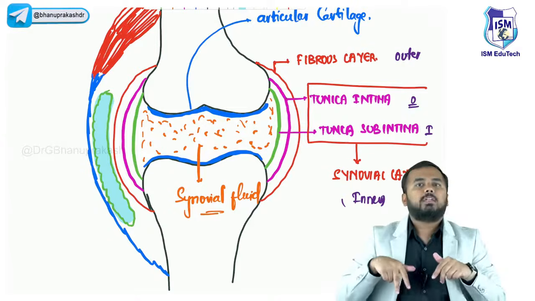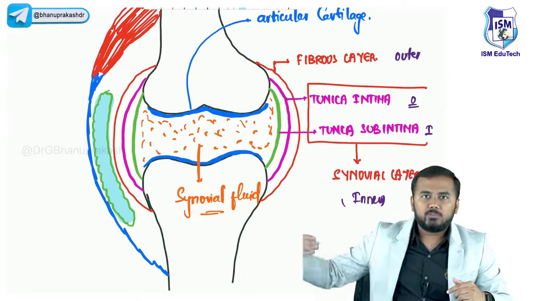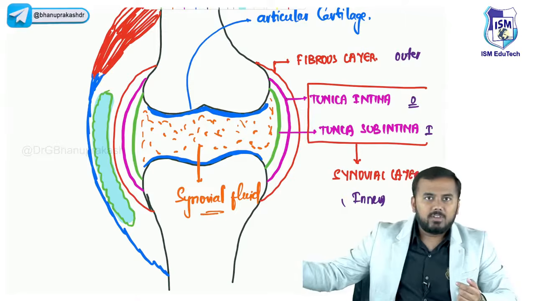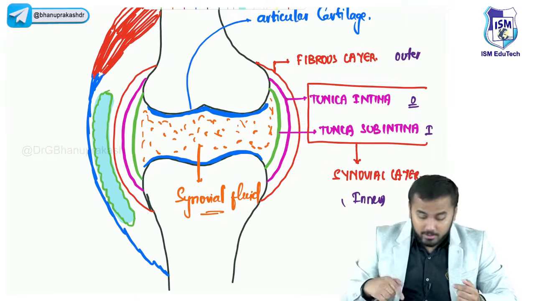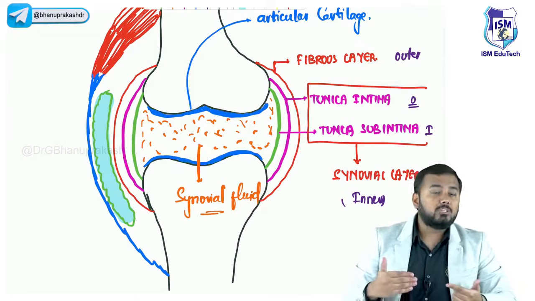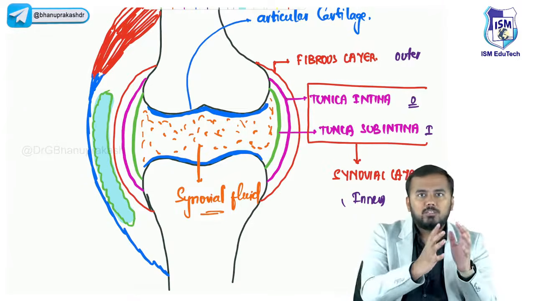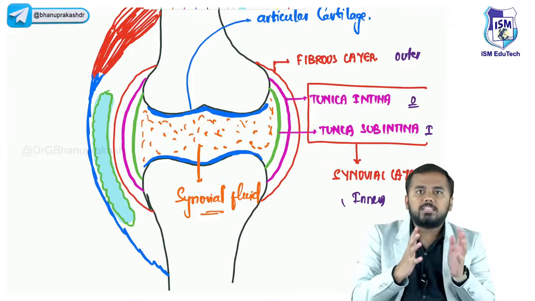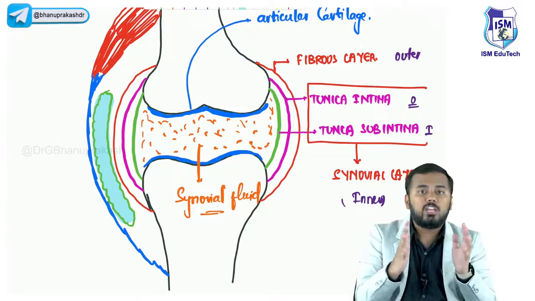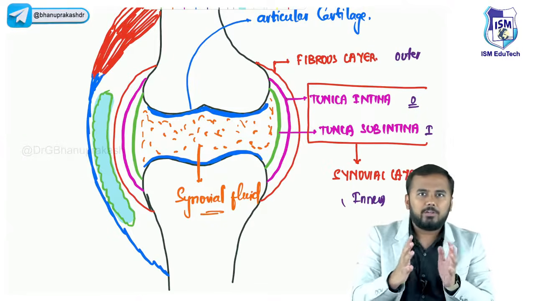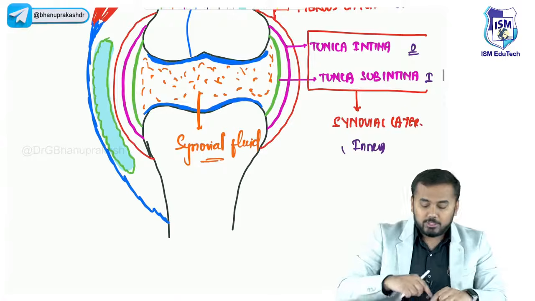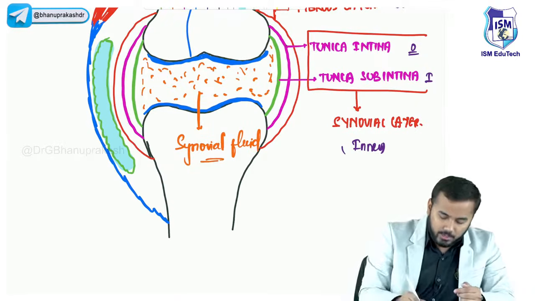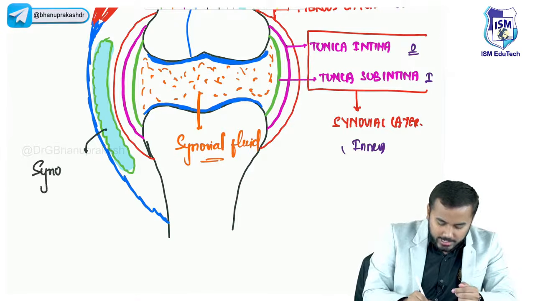For example, if I'm standing on the road and a vehicle comes from the side and hits my knee, obviously the knee will be damaged. Forget the vehicle, say with a cycle someone is hitting my knee from the side. What will happen? My joint will be damaged. So to prevent joint damage, I need to put a sponge on either side. Yes or no? This is like a kind of sponge. This sponge is called a bursa, which provides a cushioning effect. I hope you are understanding whatever I am trying to tell you, right? So this bursa, which is located near the synovial cavity, is called a synovial bursa.